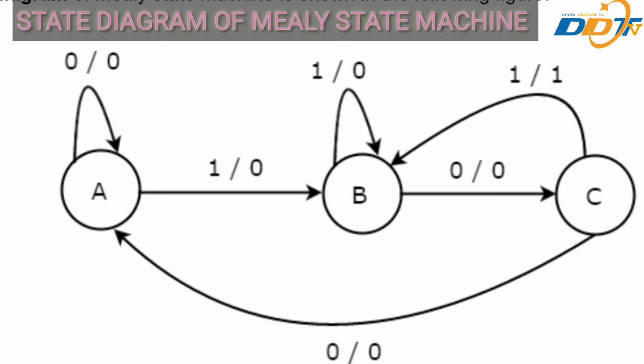Here 0/0, 1/0 and 1/1 denote input/output. In the above figure, there are two transitions from each state based on the value of input x. In general, the number of states required in a Mealy state machine is less than or equal to the number of states required in a Moore state machine. There is an equivalent Moore state machine for each Mealy state machine.